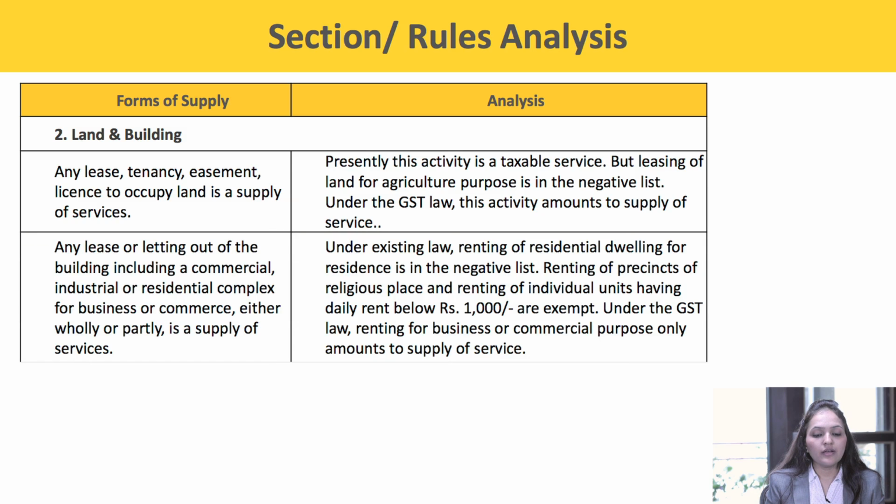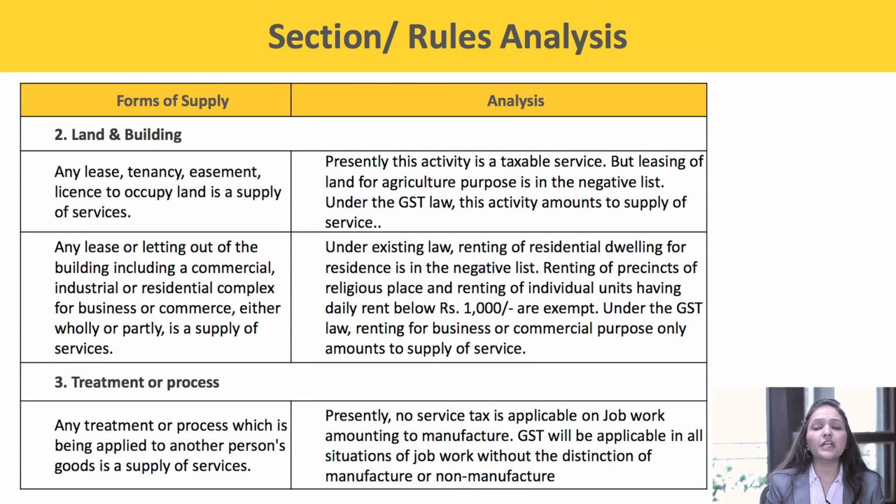Next, any lease or letting out of the building, including a commercial, industrial or residential complex for business or commerce, either wholly or partly, is a supply of service. Under the existing law, renting of residential dwelling for residence is in the negative list. Renting of precincts of religious place and renting of individual units having daily rent below ₹1,000 are exempt. Under GST law, renting for business or commercial purposes only amounts to supply of service.